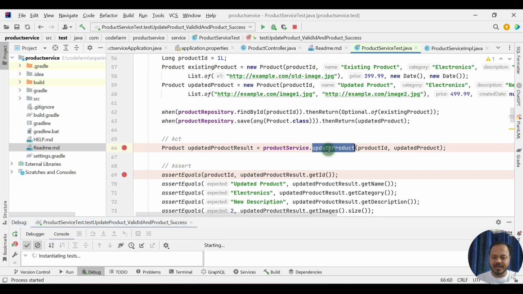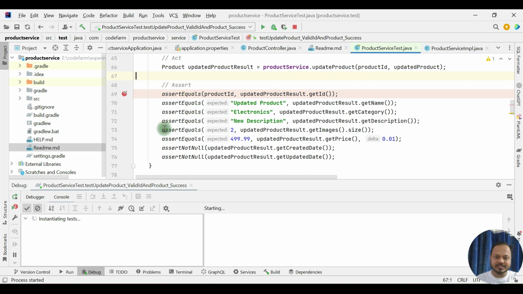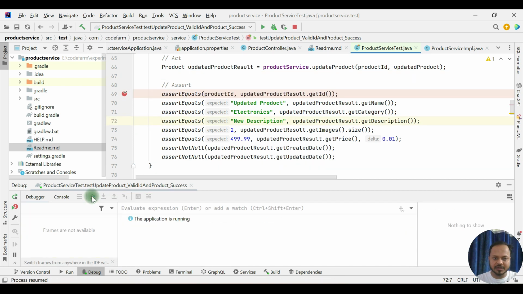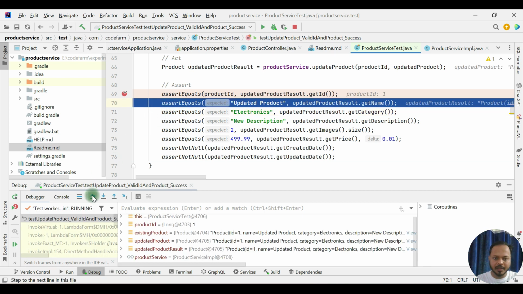So this is the actual call that is happening. Let's let it pass from here. We'll see the assertions one by one and which one it is failing. So go one by one. First one is passed. Okay, good.